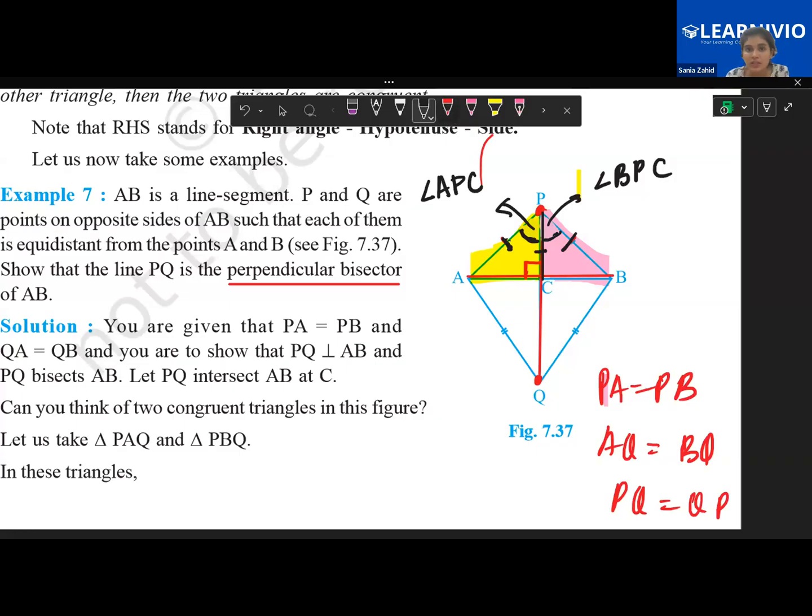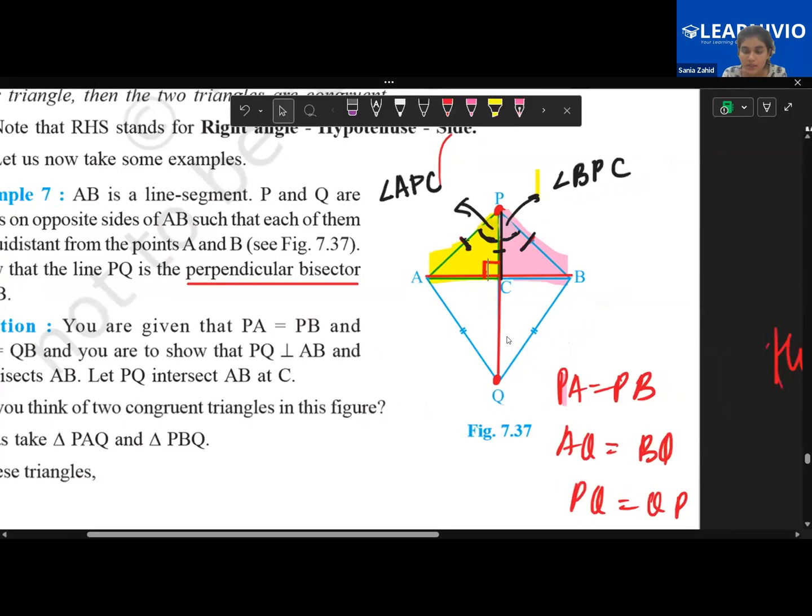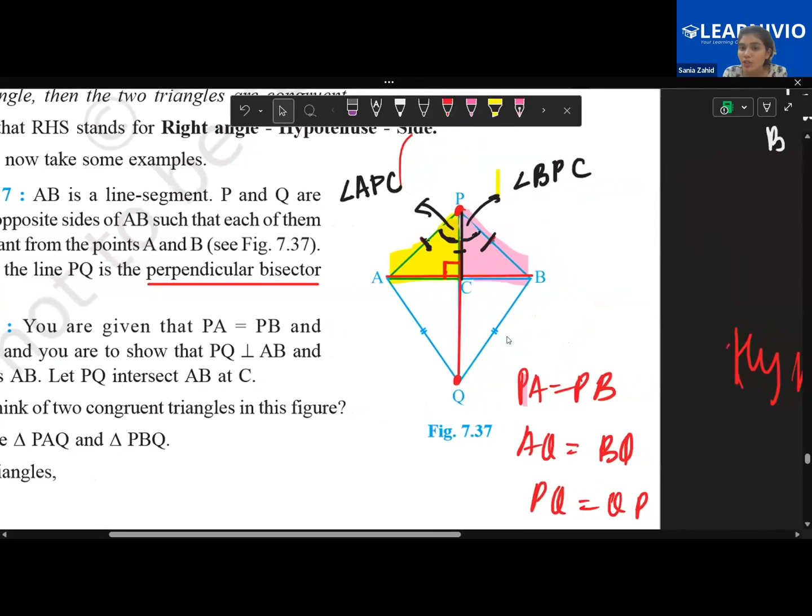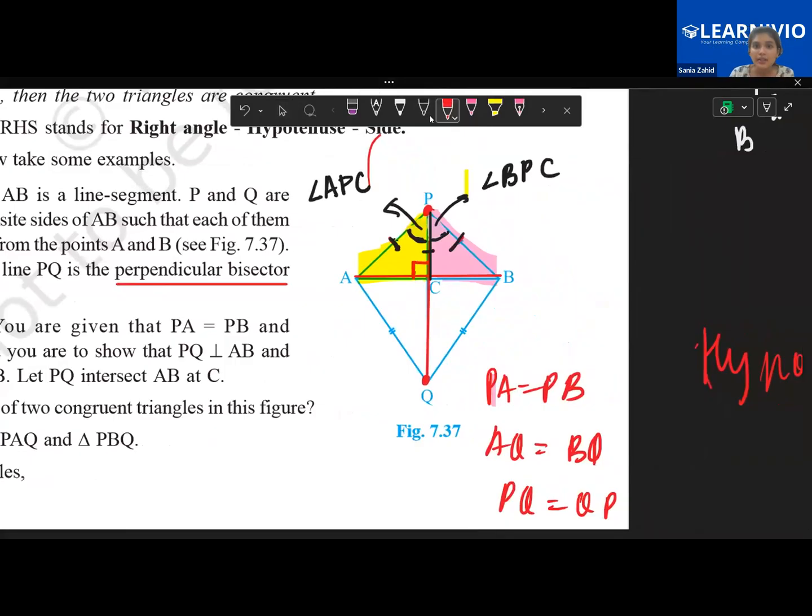Very good, Vidal. Correctly explained, even though this was the first class of you for this chapter, right? First or second? Yes, one only. Good. So by SAS congruency, children, I can say that they are congruent to one another. Now tell me one thing. If they're congruent to one another, can I say that?